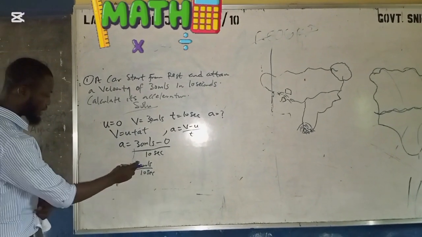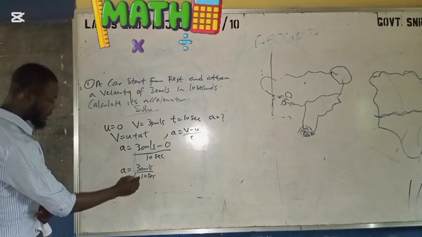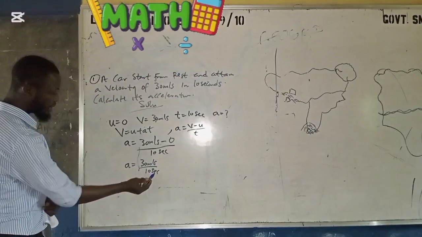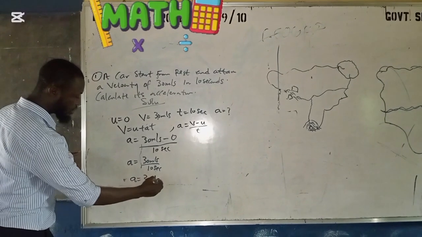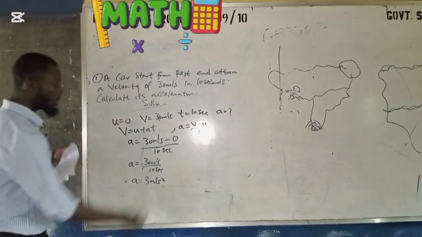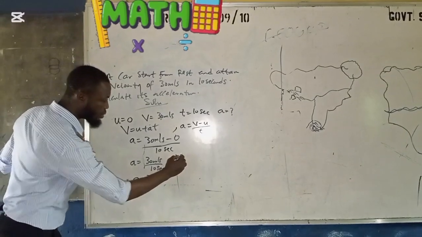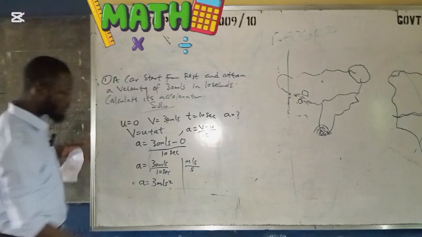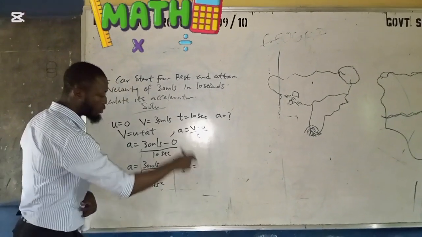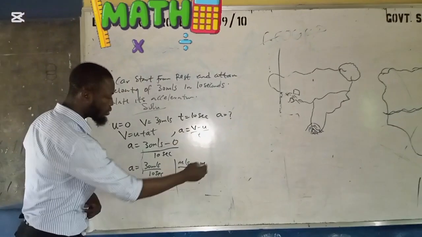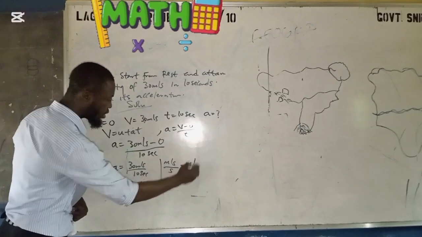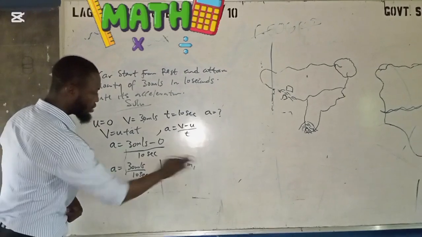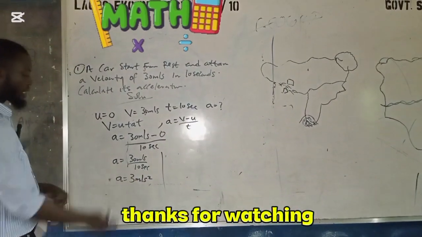So now, 30 divided by 10 gives us 3. So what will our unit be? You have meter per second over second, so that will be meter per second squared. So that's actually what it means. You can just look at it like this: meter per second divided by second. There's an invisible 1 here, don't worry about this. So our final answer is 3 meters per second squared.